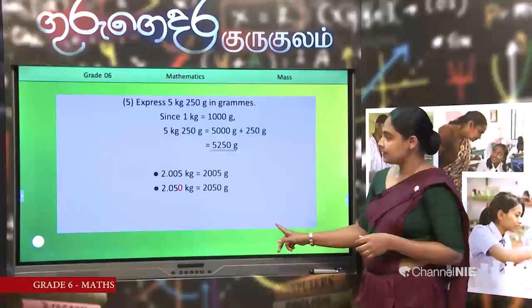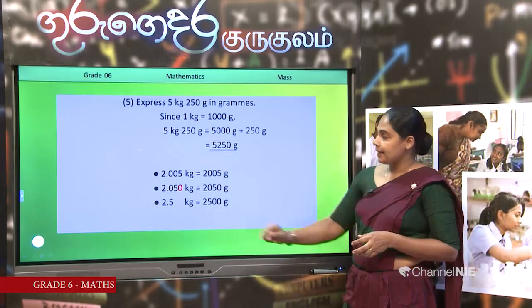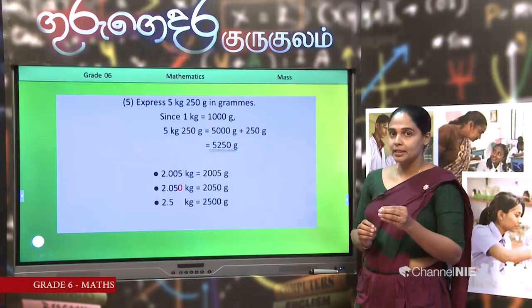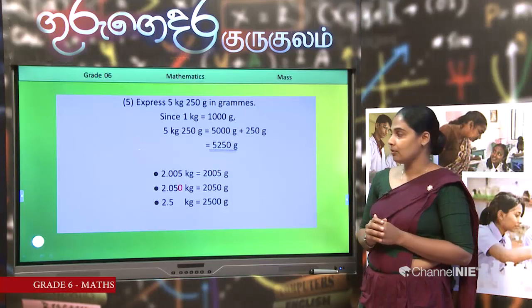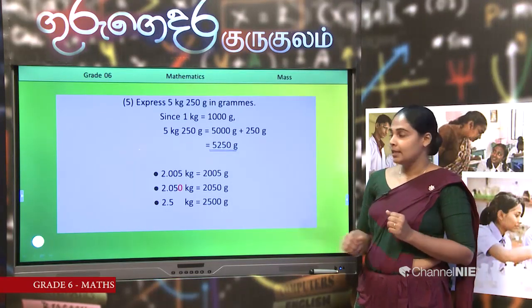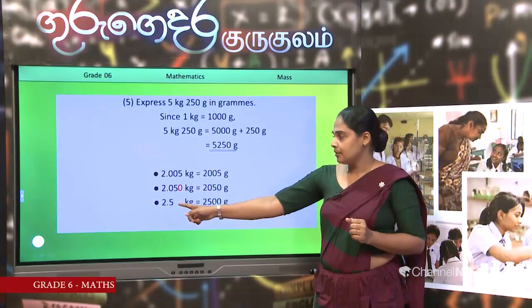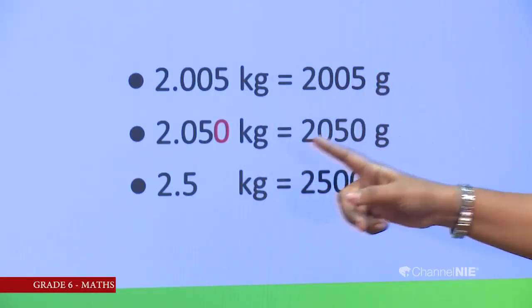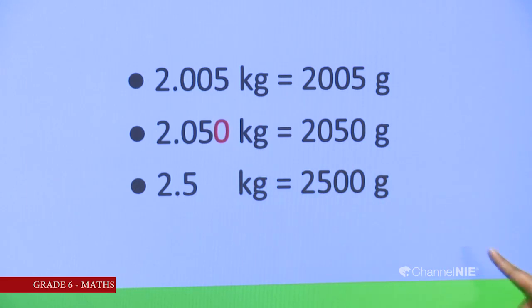Then let us check this one. Now it is 2.5 kilograms. 2 is 2 kilograms, so we know it is 2000. Then is it 5 grams? Here also it is 5 hundred grams. Here there are 2 zeros. In decimal numbers, last zeros are not written.